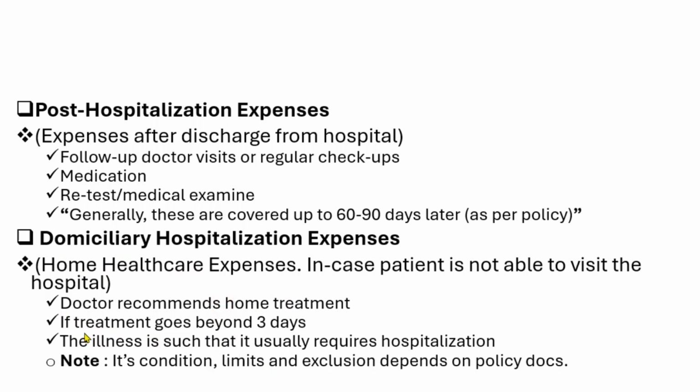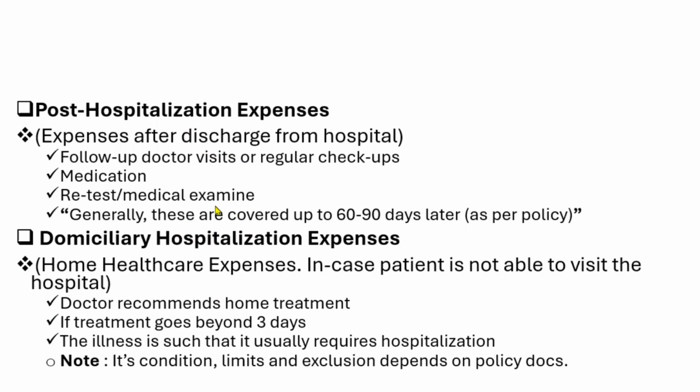Okay, note that the conditions, limits and exclusions depend on your policy documents. If it is mentioned in your policy documents, then this can also be reimbursed. So these all are the conditions that come under domiciliary hospitalization expenses. I hope you understood all four hospitalization expenses.